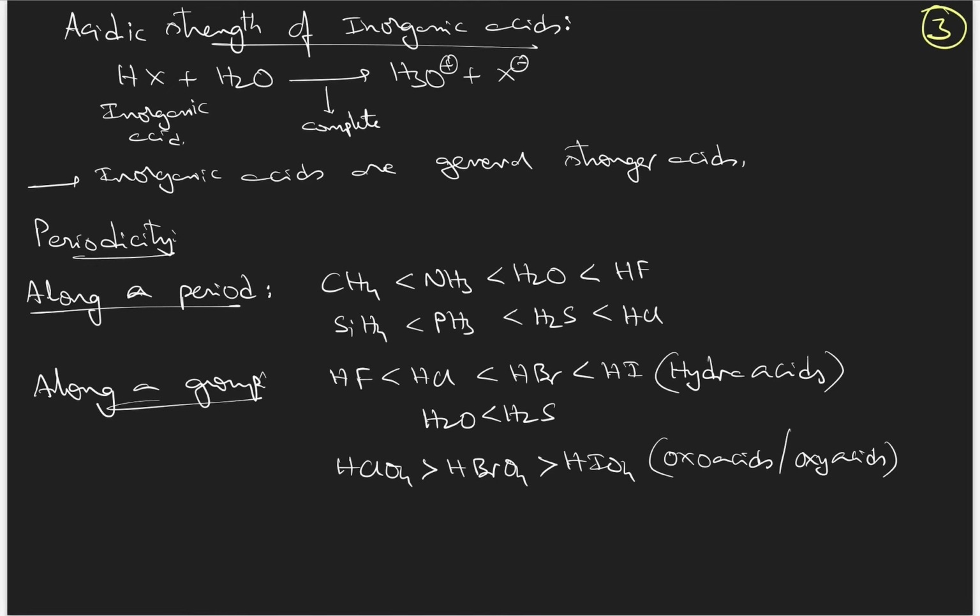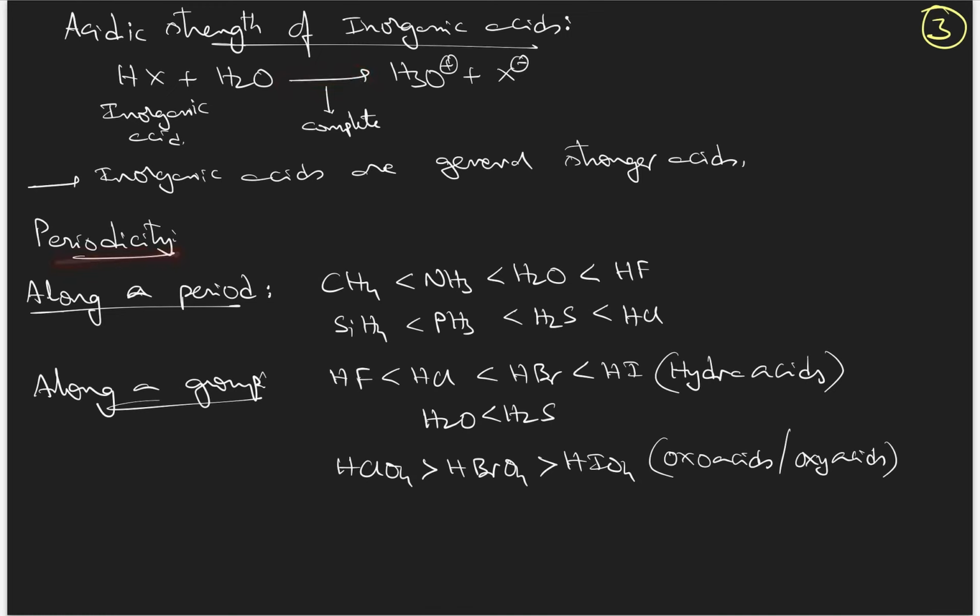First we will see the acidic strength of inorganic acids in brief, and then we will go into detail on the acidic strength of organic acids. Most inorganic acids are generally strong acids. So they will completely dissociate, ionize, and release H plus ions and X minus ions. As I already told you, H plus ions will be taken by H2O forming H3O plus ions. It is a unidirectional, irreversible reaction.